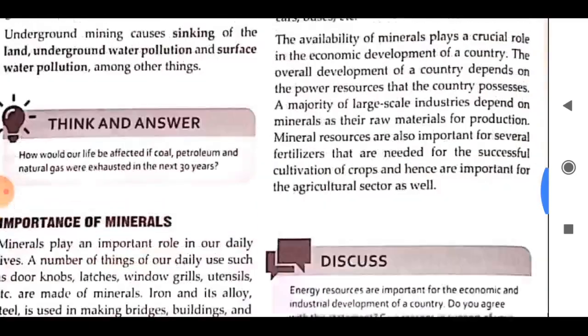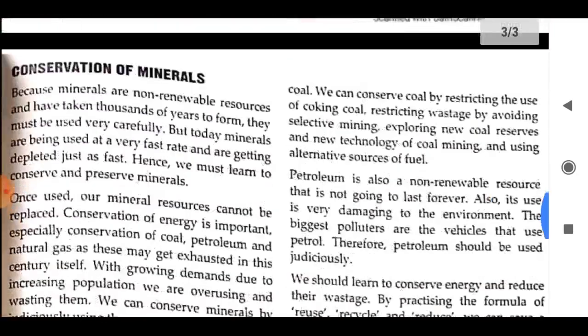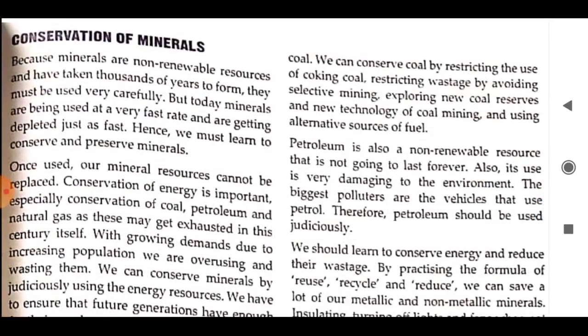Come to the next point. Conservation of minerals. Minerals are non-renewable resources and have taken thousands of years to form. But today minerals are being used at a very fast rate and are getting depleted just as fast. Hence, we must learn to conserve and preserve minerals. First of all, the minerals should be used in a planned way. Wastage of minerals should be minimized.